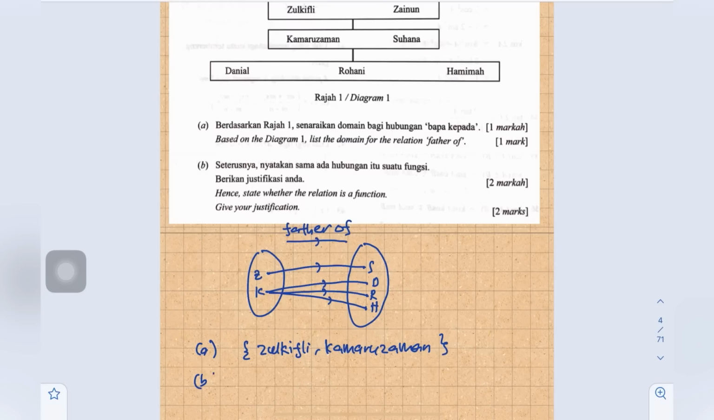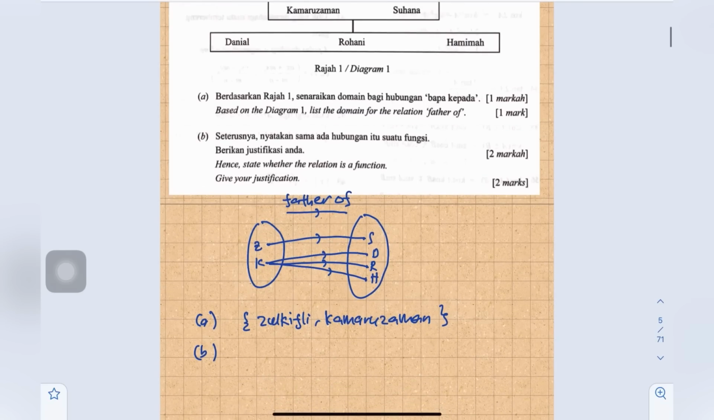B, hence state whether the relation is a function. Give your justification. We know that the types of relation that are functions are one-to-one or many-to-one. But this one is one-to-many. So no, this is not a function, because it is a one-to-many relation.